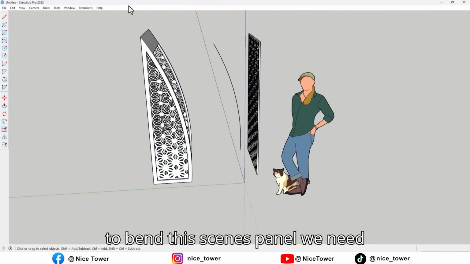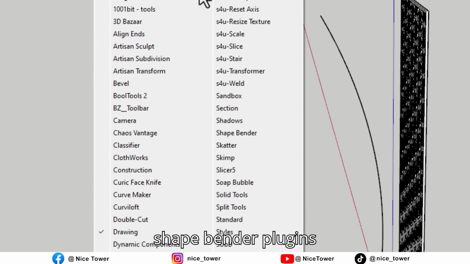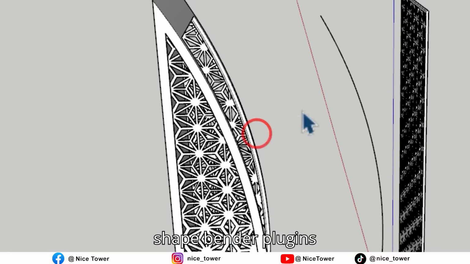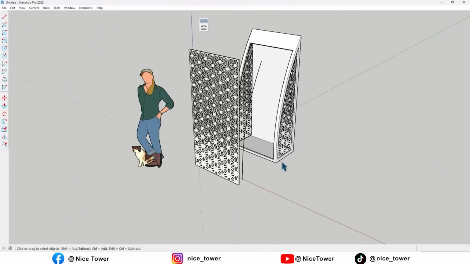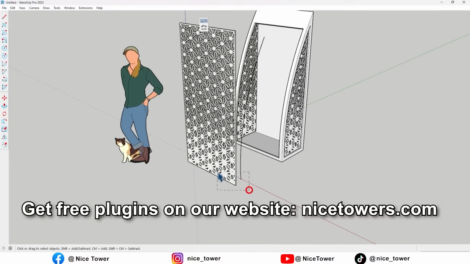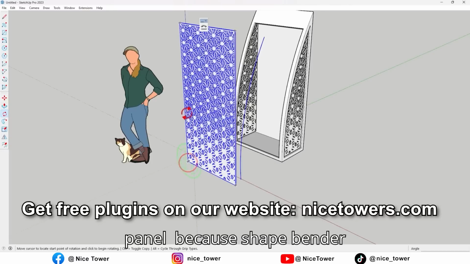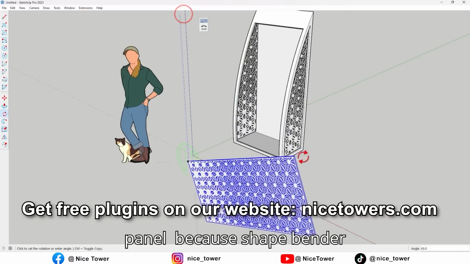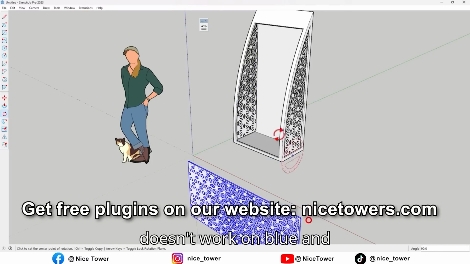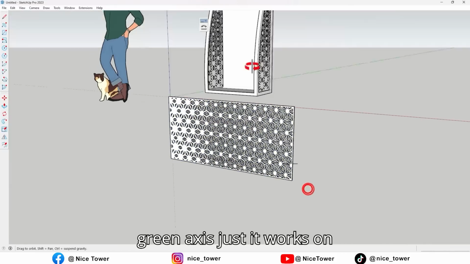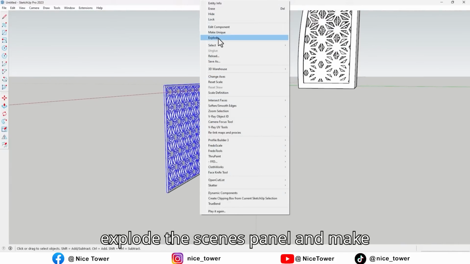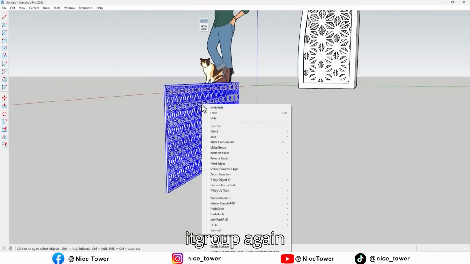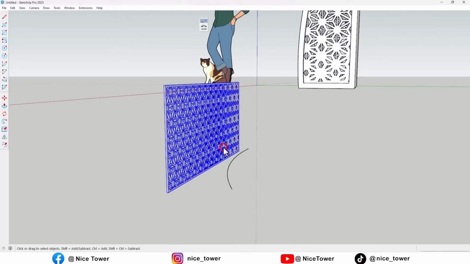to bend this CNC panel, we need shape bender plugin. So let me rotate the CNC panel because shape bender doesn't work on blue and green axis, it just works on red axis. So let me explode the CNC panel and make it group again.